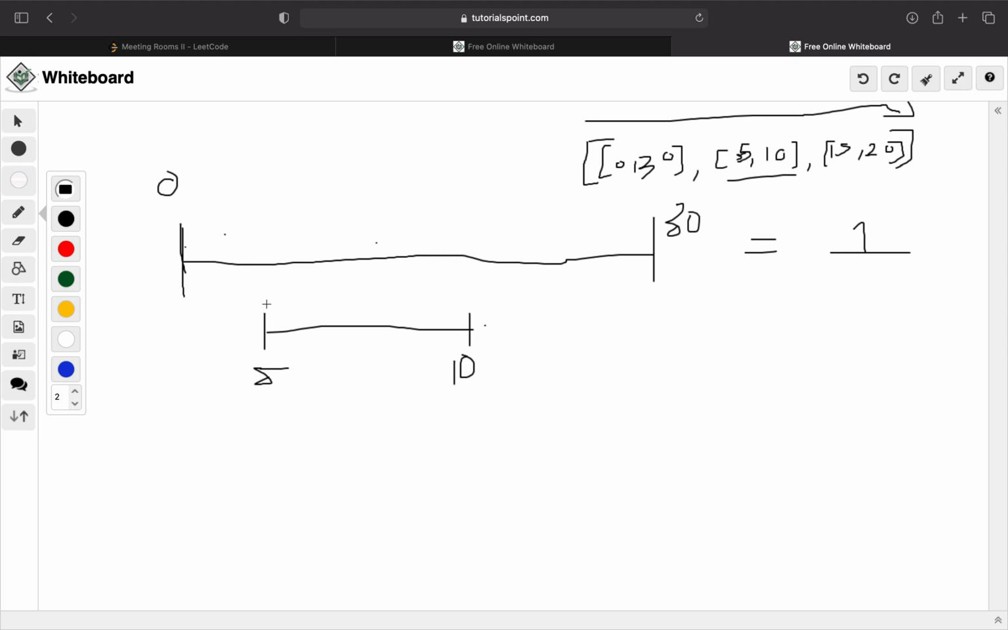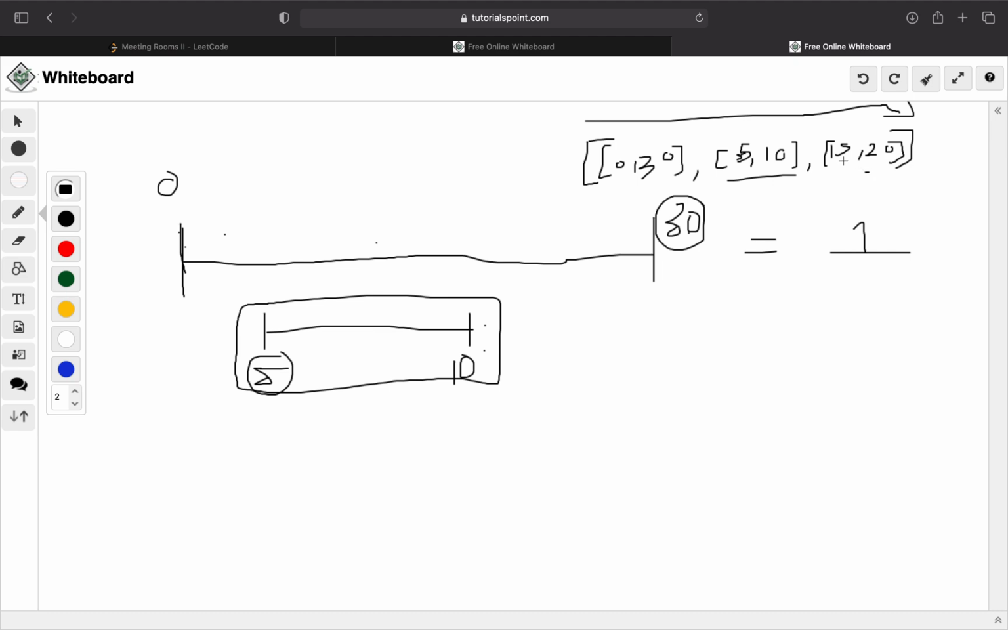Because this meeting lies in the time where this meeting starts and ends, meaning it's between it. So there's no way you can use the same meeting room. You're going to need your own meeting room. So hopefully that makes sense. You see that this meeting starts before this time ends, so obviously you can't use the same room. So okay, let's keep going.